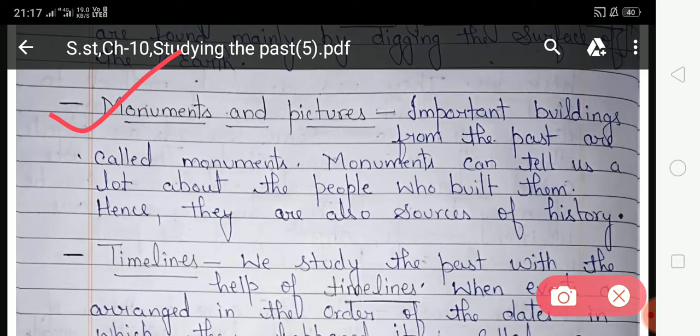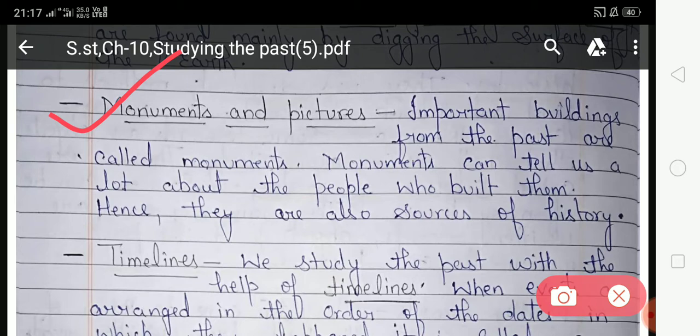The temple at Mahabalipuram, the Sword temple at Mahabalipuram and the Taj Mahal at Agra are examples of monuments. There are lots of monuments in our country, and with their help, we can also know about our past.